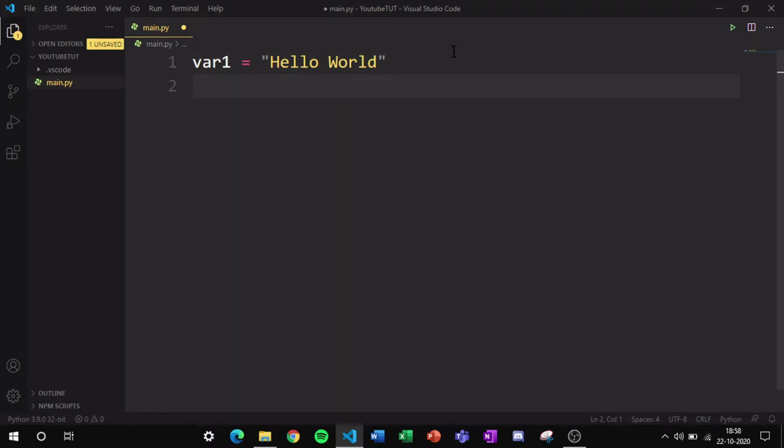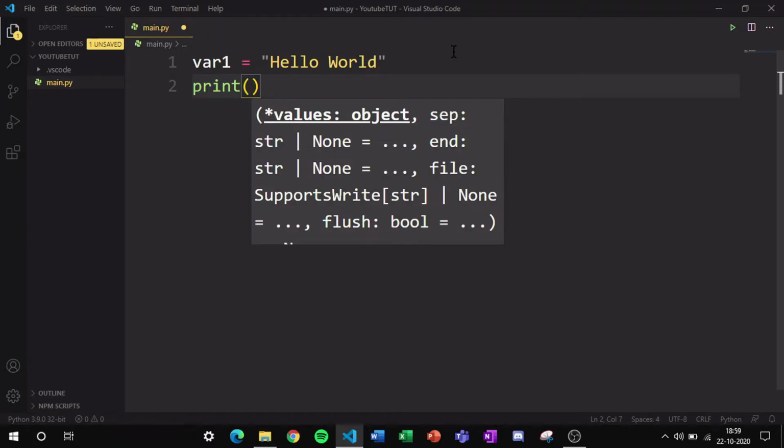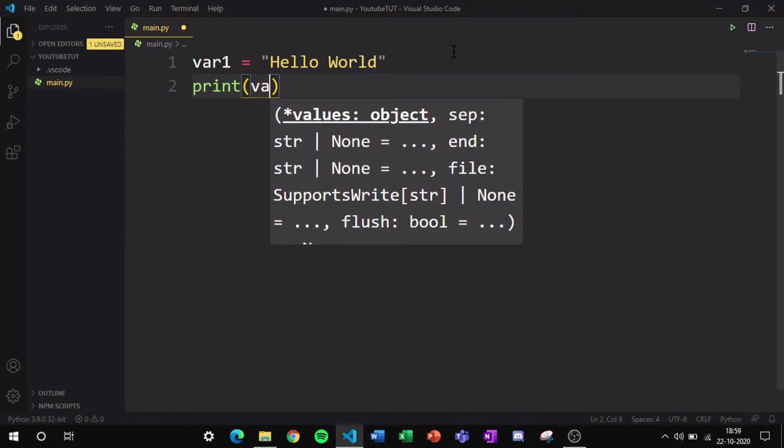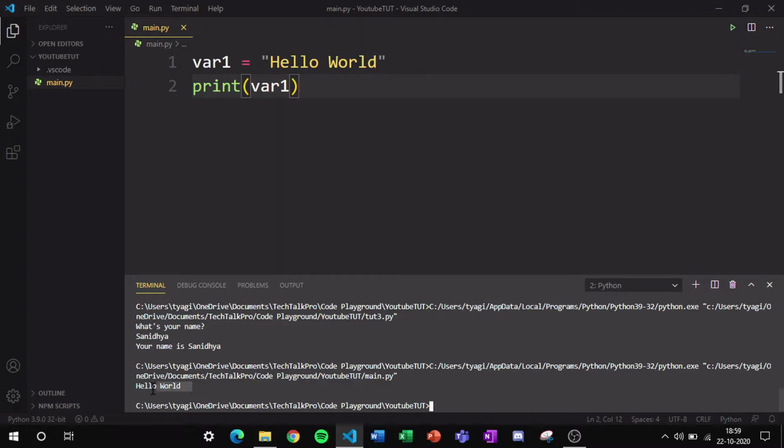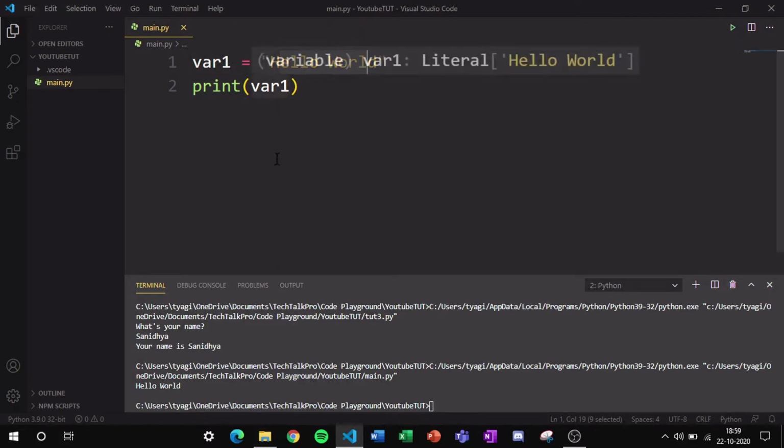So if I try to print this, it will show me the value of hello world. In the first video, we discussed about the print function. Print function is simply a command with which you can print any value. So we have to just type print and then we have to put the round brackets or parentheses and here we are going to type var1. Now if I run this command from the run option on the top right, it will show me my value as hello world. So this means that var1 was defined as the value of hello world and when I print var1 it was showing me hello world.